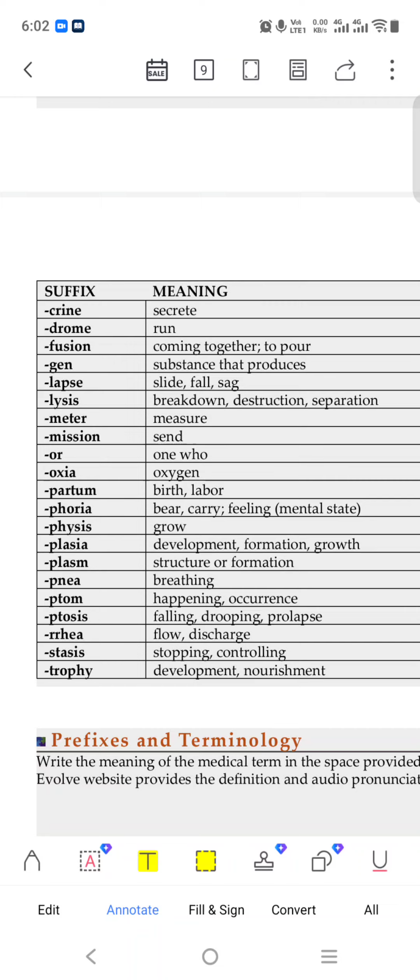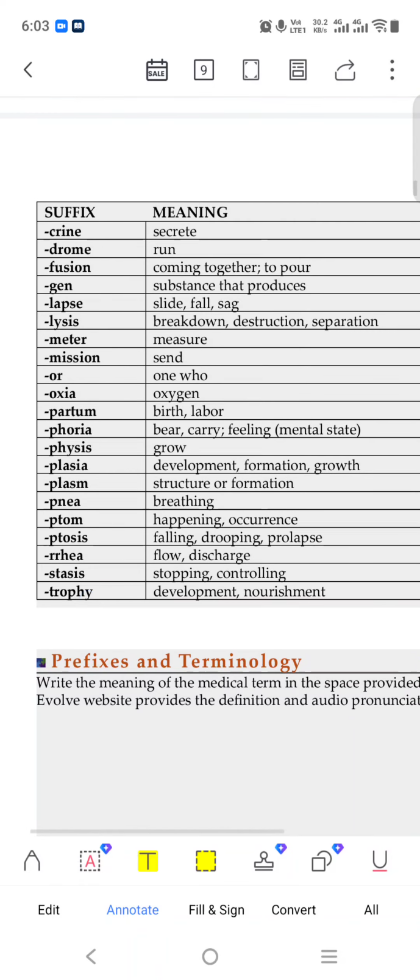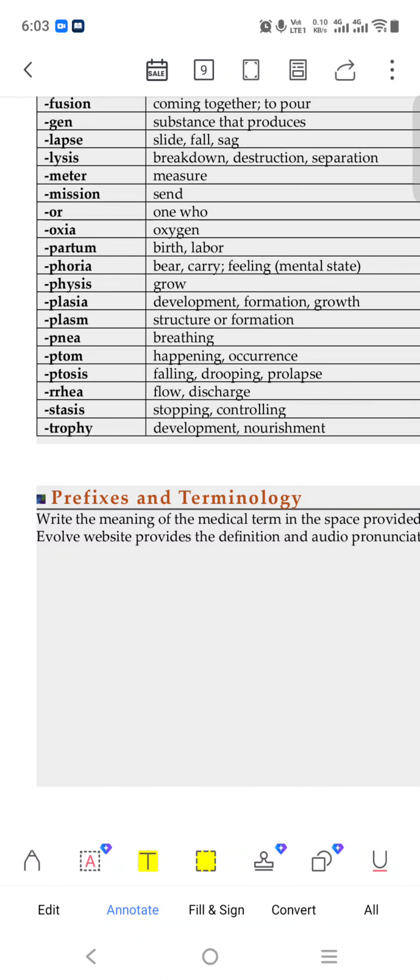Plasia means development, formation. Plasm means structure or formation. Pnea, breathing. Poiesis, formation. Ptosis, like falling, dropping, prolapse of our eyelid. Ptosis, closing like this. Rrhea means discharge, something is secreting, that kind of fluid. Stasis, like stopping, controlling. Trophy means development, nourishment. And suppose we put a, so atrophy means without nourishment, trophy means nourishment.